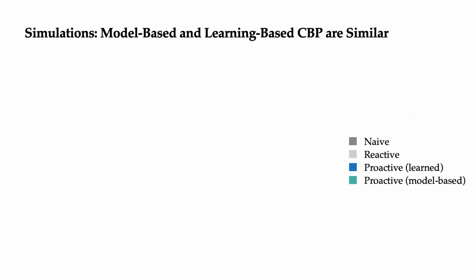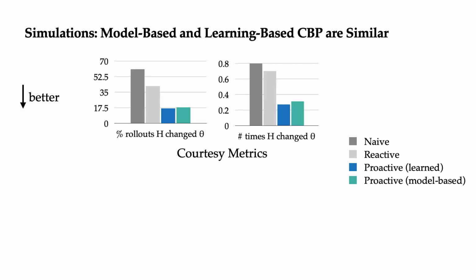So in simulation, we compare our proactive model-based CBP method to a proactive learning-based CBP method that's based on existing models in the literature, as well as compared to a naive robot goal selection where you just choose the closest goal, and a reactive robot goal selection where you wait until you're sure what the human is going to do and then choose your goal in response. So on the metric of courtesy, we can see that both proactive models are very good at not changing the human's mind, which is what we wanted to do.